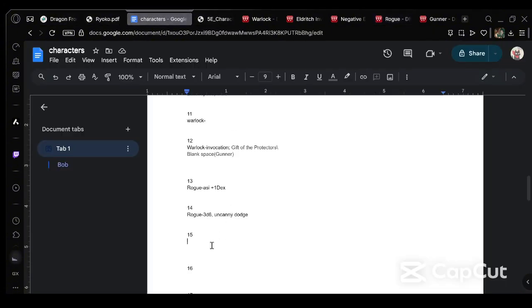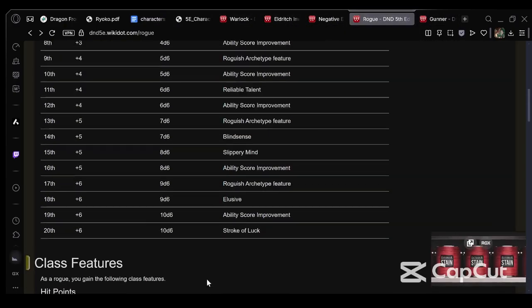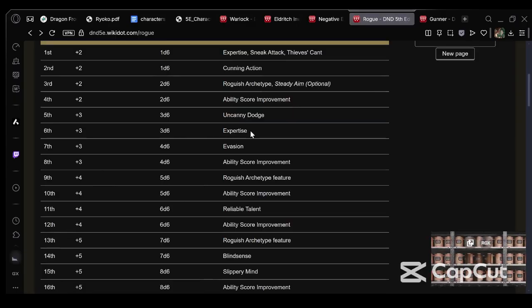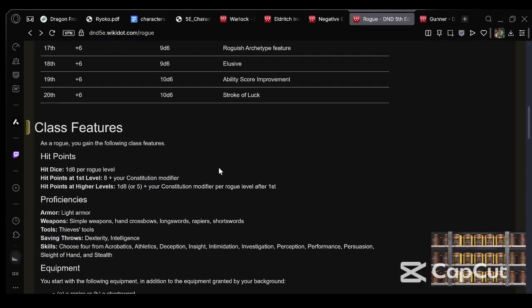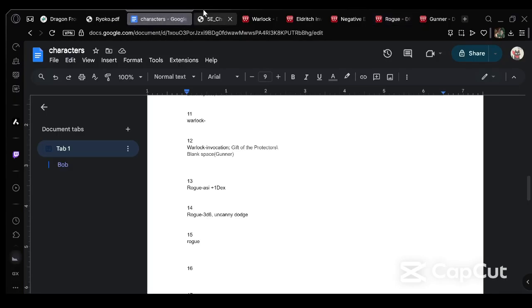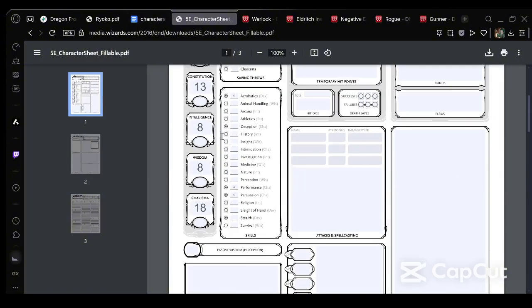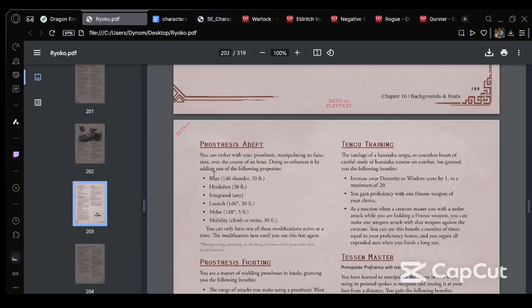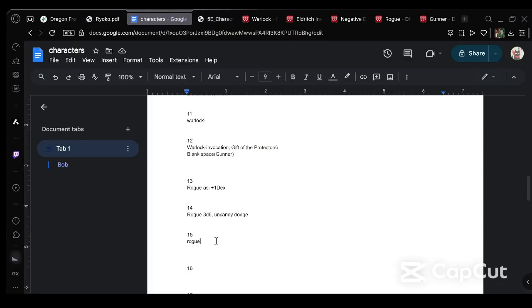Let's go with Rogue again, because that gives us expertise. Yeah. Gives us expertise. Which expertise? 2 more. Okay, so at expertise, you get to choose 2 more. So what skills do we choose at that level?